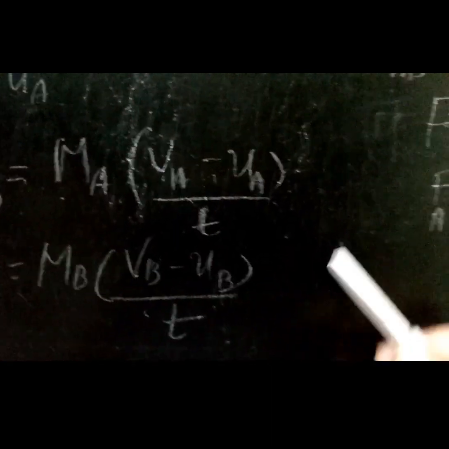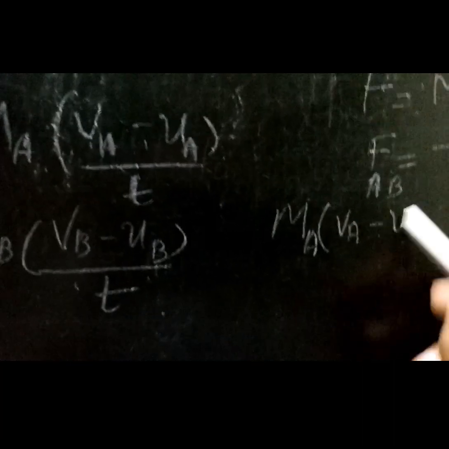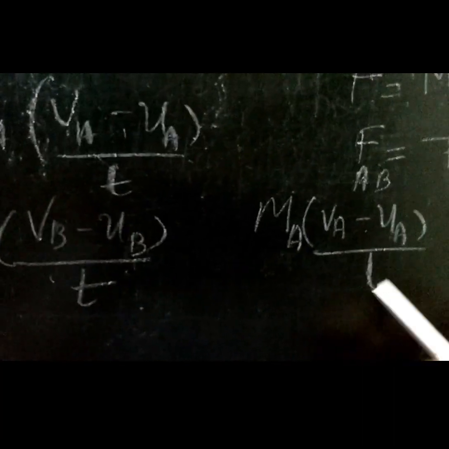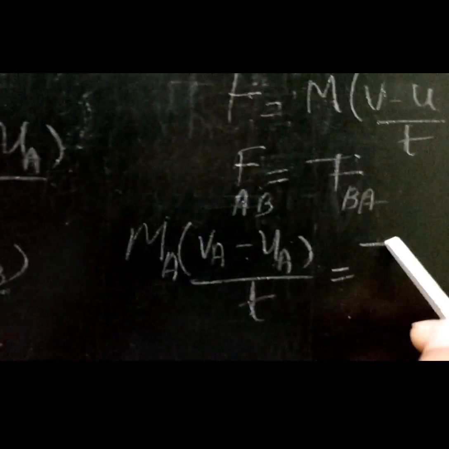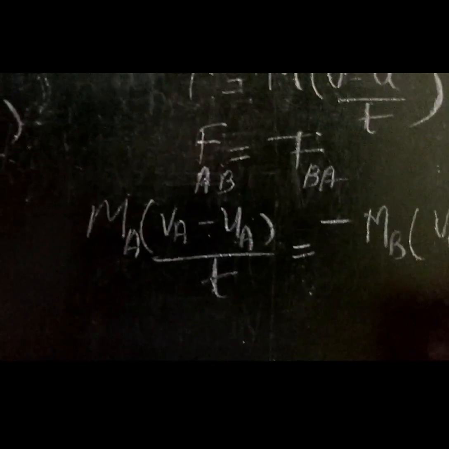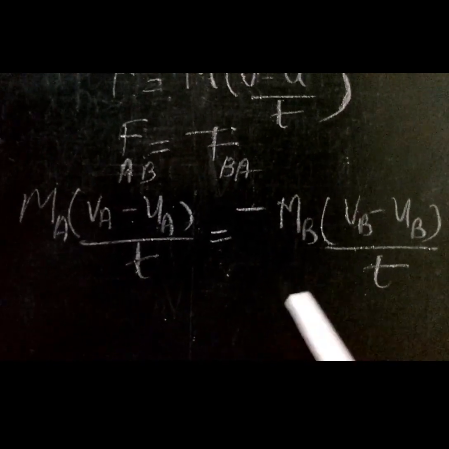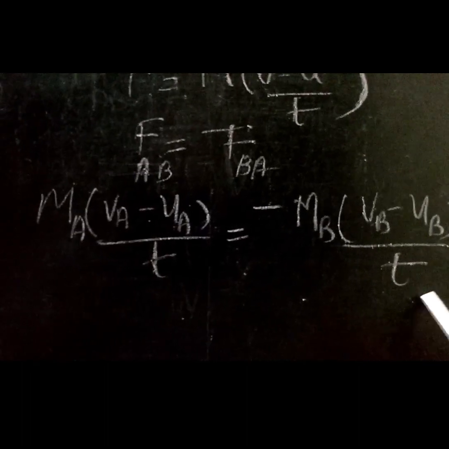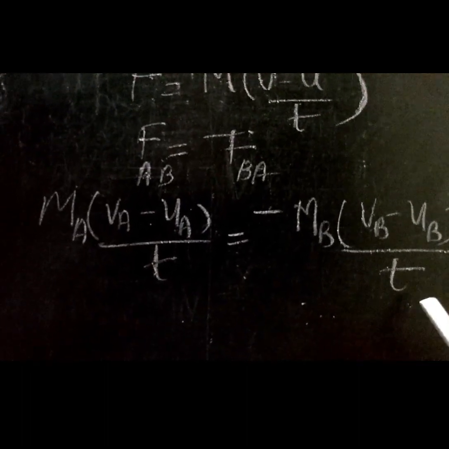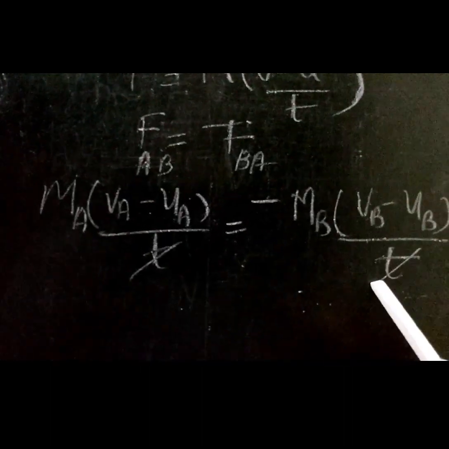So we can write MA into (VA minus UA) by T is equal to negative of MB into (VB minus UB) by T. This collision happens within the same time t, because A applies force on B and B applies force on A at the same time, so this t gets cancelled.